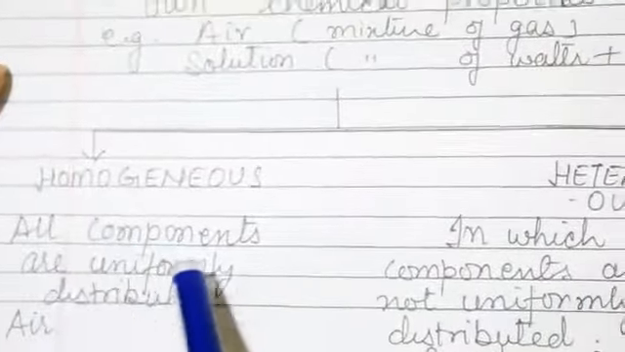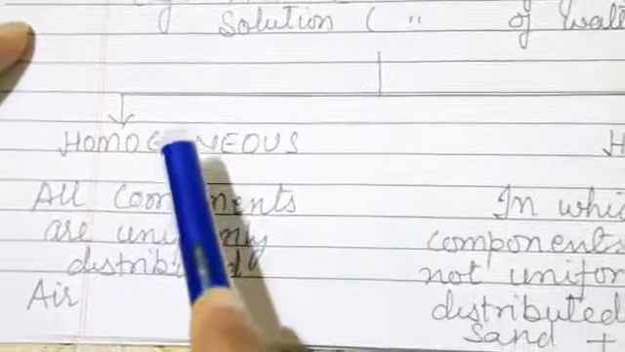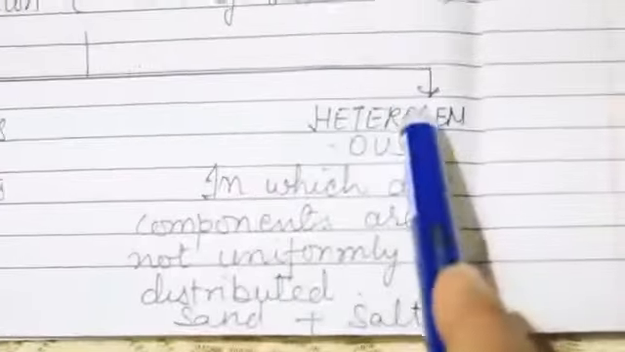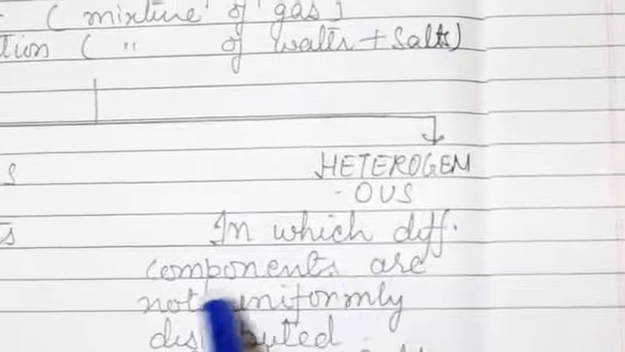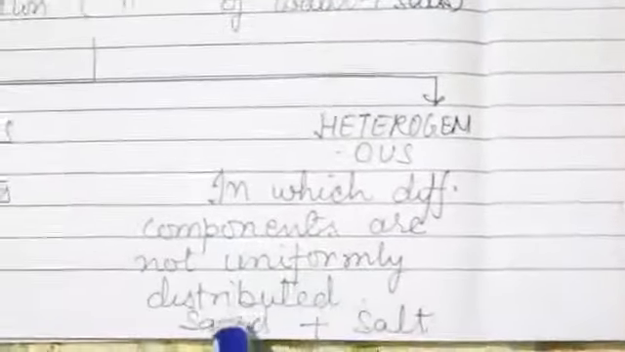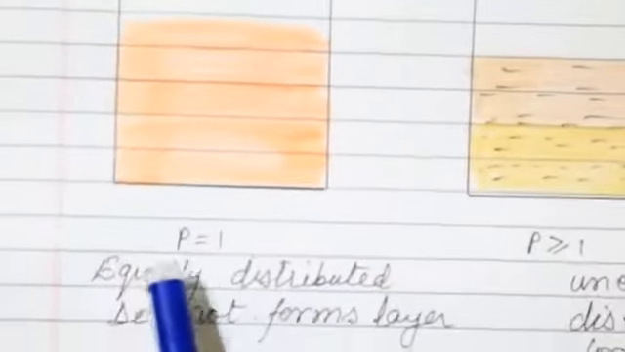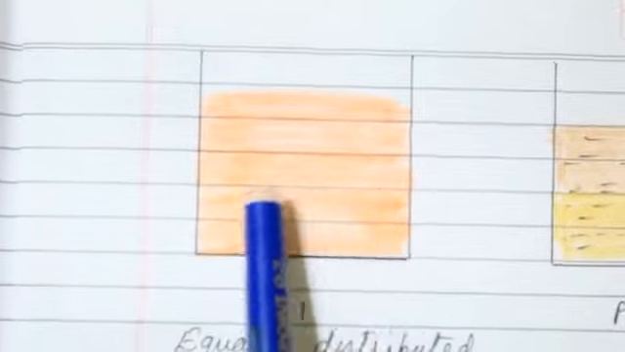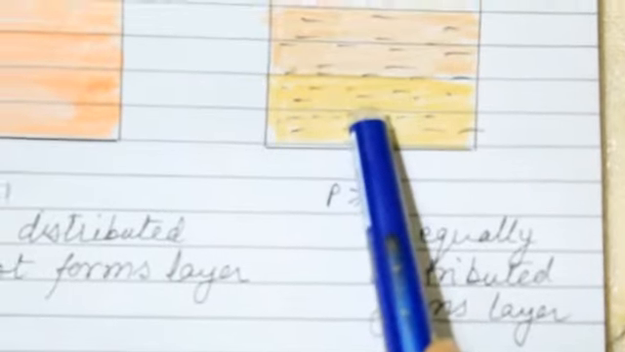In a homogeneous mixture all components are uniformly distributed, such as air, and in a heterogeneous mixture the different components are not uniformly distributed, such as sand and salt. For example, if P is equal to 1, that means each molecule is equally distributed, that is, no layer formation. And in heterogeneous, there is layer formation because P is not equal to 1. So two different layers are formed, and that is a heterogeneous mixture.